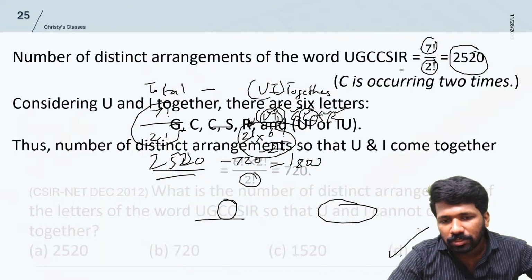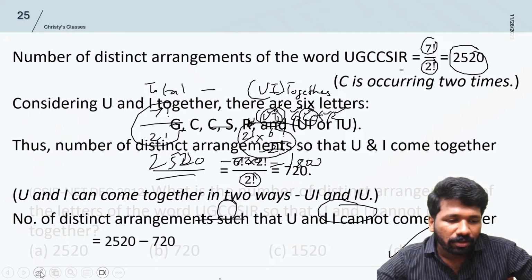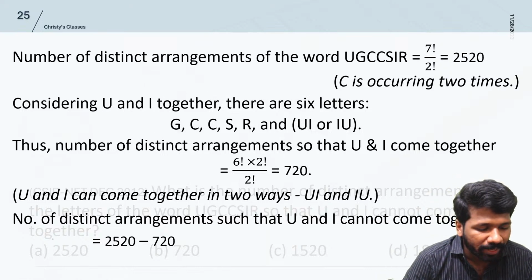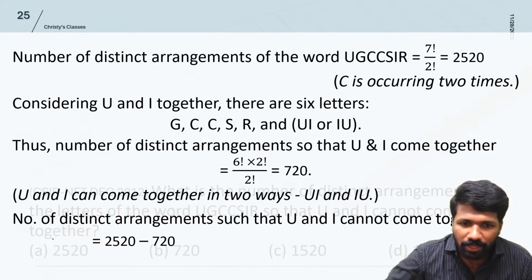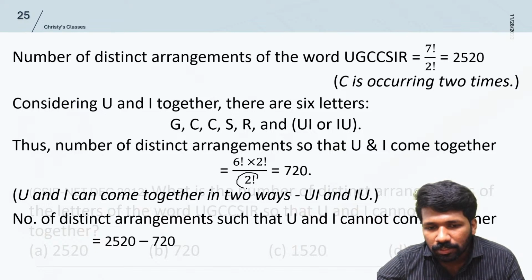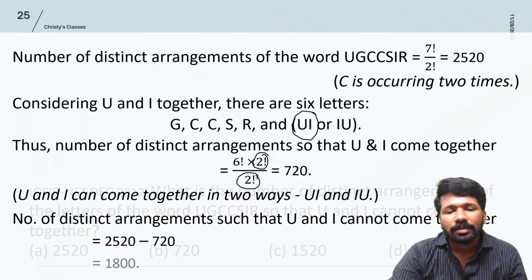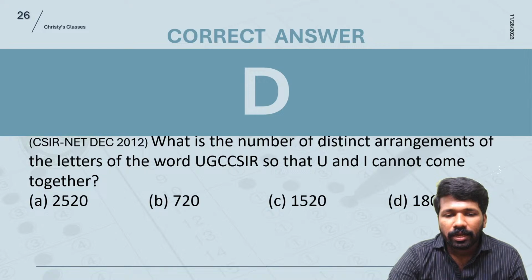How many of you understood this? Please respond. Here the repetition of letters idea is also there, and the letters-not-coming-together idea, both are there. Both we discuss separately. Here it is coming together. That's the only difference. Here the division by 2 factorial is because the letter C occurs twice. Here the multiplication by 2 factorial is because UI can be rearranged in 2 factorial ways. All clear? So this is how to do anagram problems. Anagram problems can be done like this.